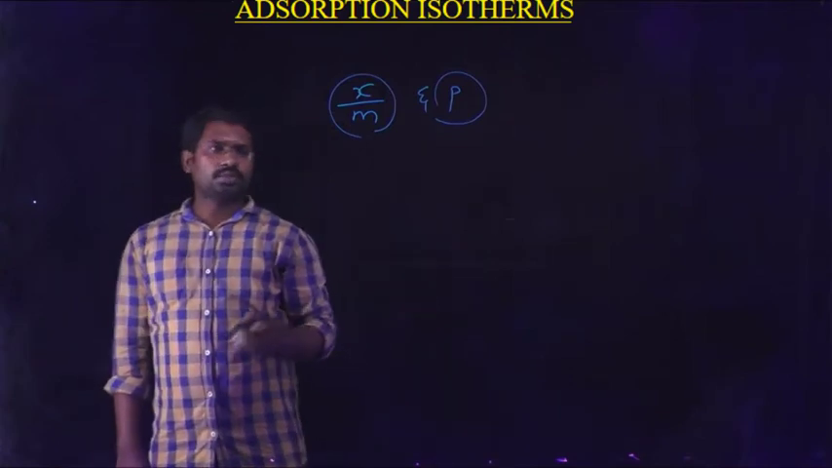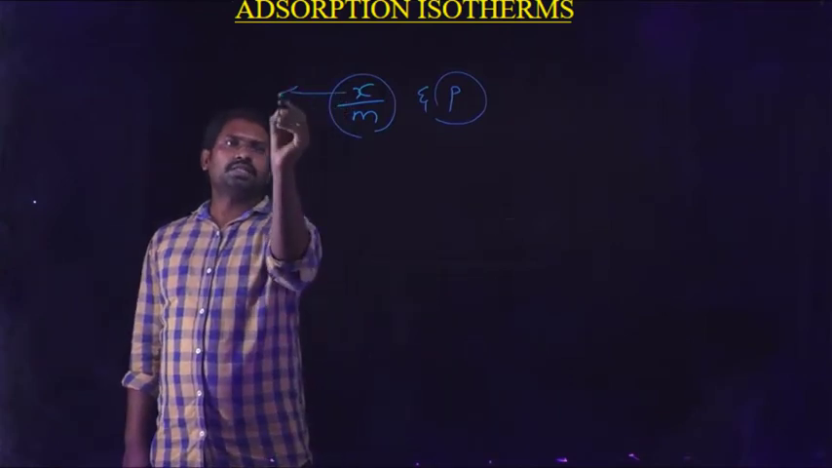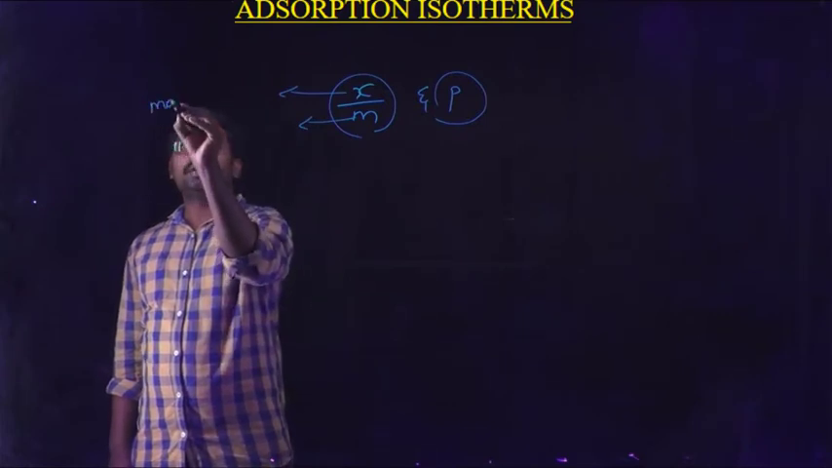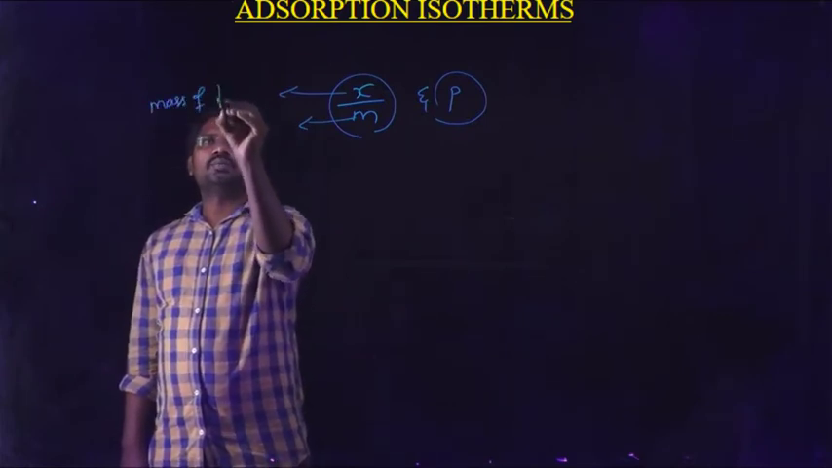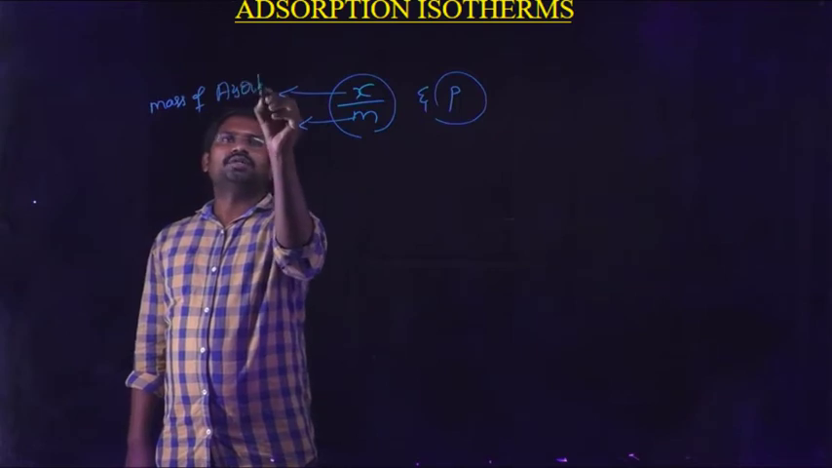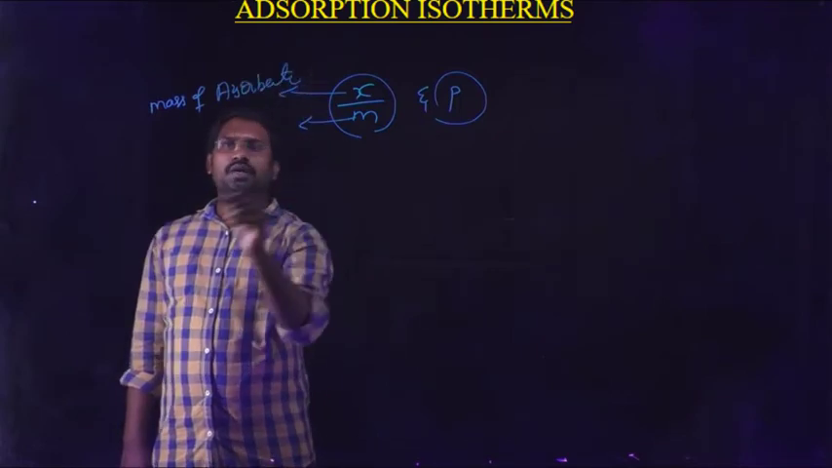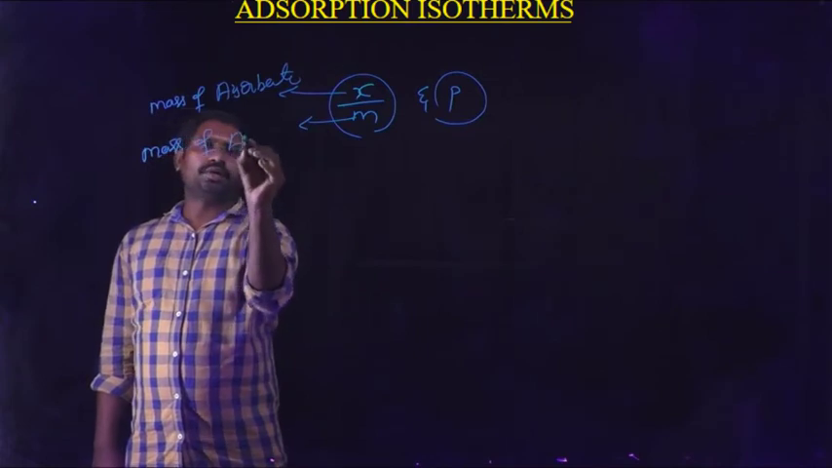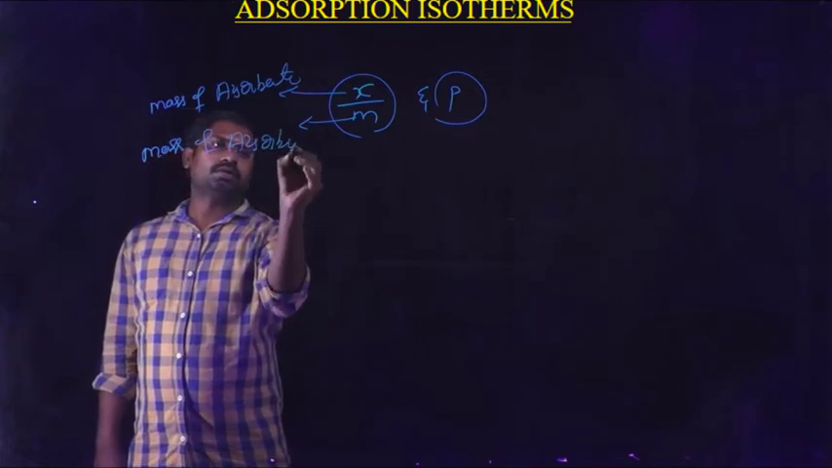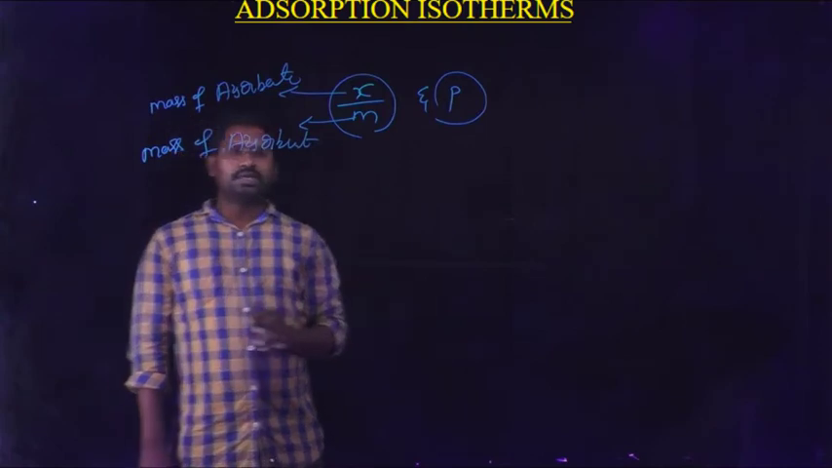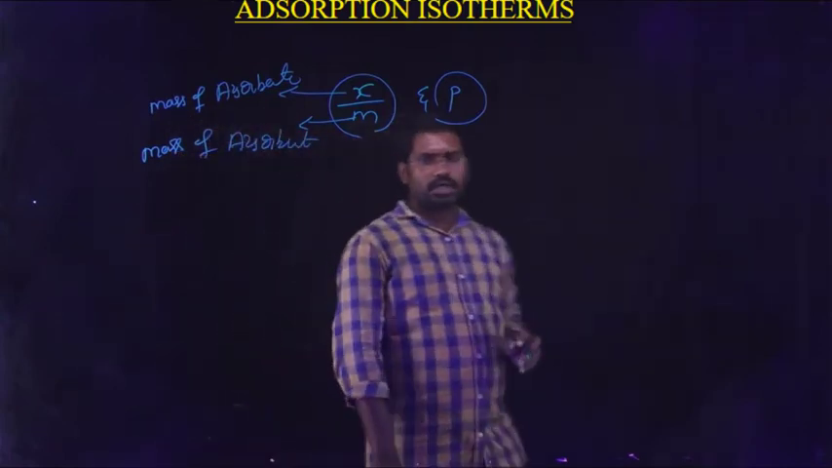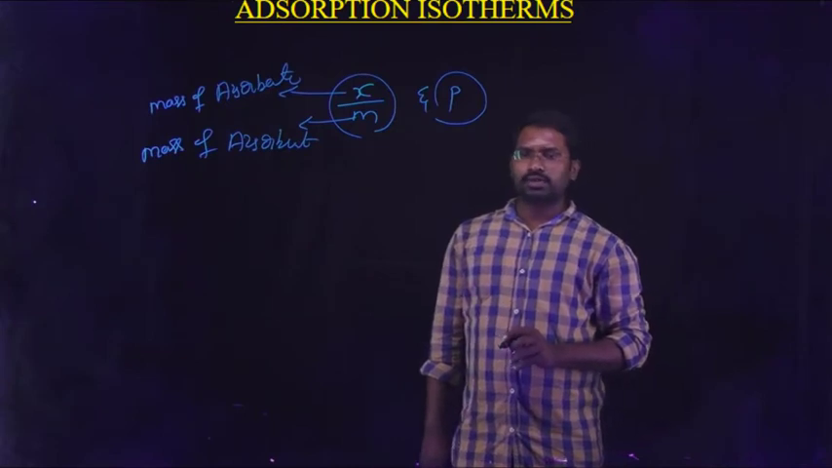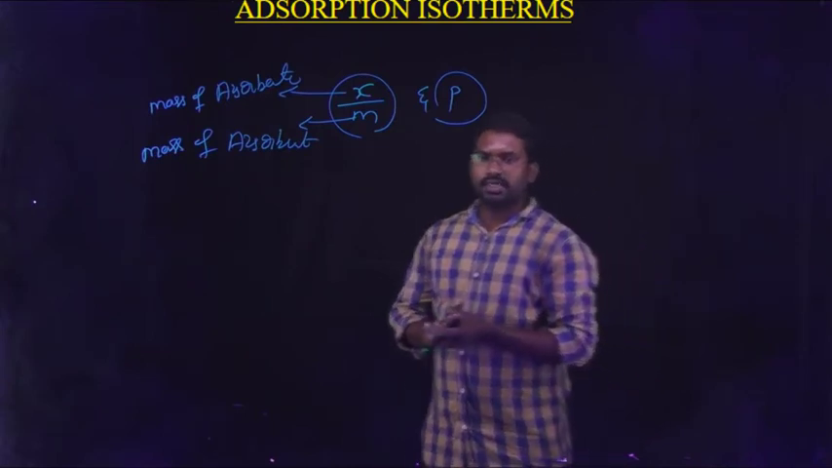Okay students, in x by m, what is meant by x and what is meant by m? X is the mass of adsorbate. And m is the mass of adsorbent, and P is the pressure. This type of graphical representation is known as the adsorption isotherm.